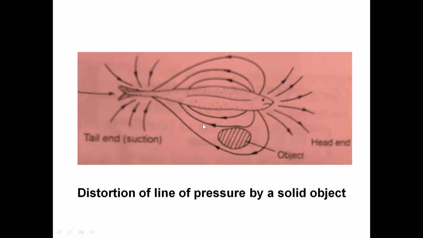So this deflection, this distortion of the pressure line by any solid object, by the prey, by the predator or any object, is detected by the hair cells which are present in the neuromast. That's why this lateral line system is mechanosensory, or it is a mechanoreceptor.